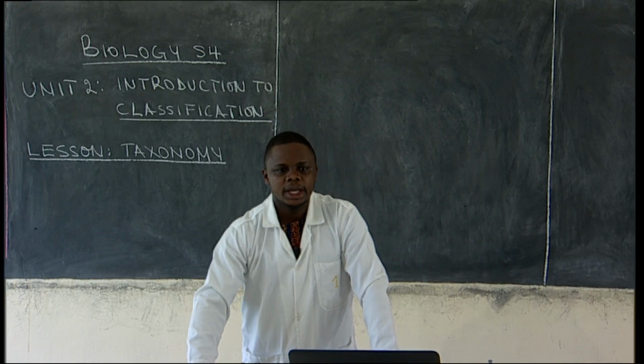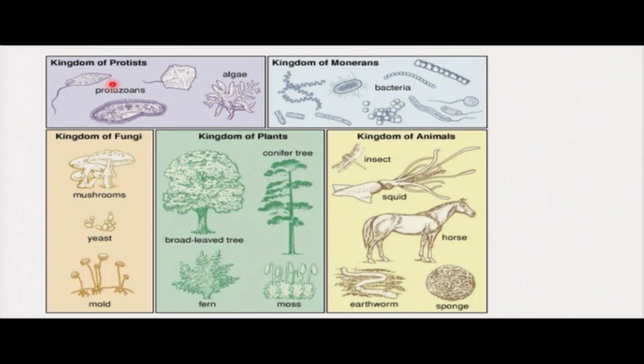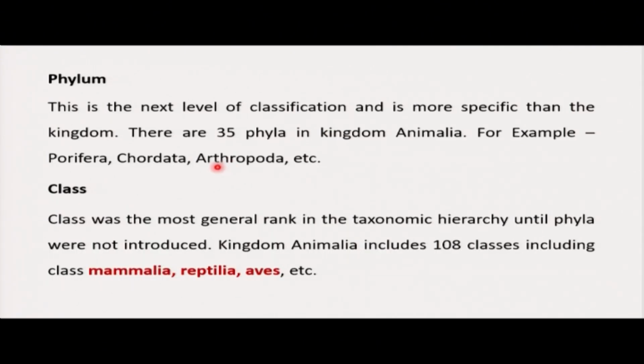Then we have kingdom Protista, or kingdom of protists. Here we find algae and protozoans. All these belong to kingdom Protista. Dear students, from this diagram, we have examples of organisms which belong to different kingdoms, the 5 kingdoms we have talked about. Then let us go to phylum.